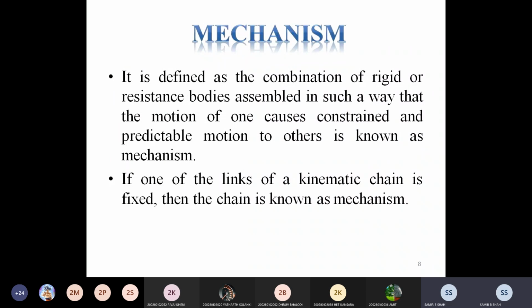In that kind of kinematic chain, if any one link is fixed, then that chain is called a mechanism. You remember that whenever you define a mechanism, the words kinematic chain and one link is fixed, these two should come into the picture. Then and only then your definition is okay.